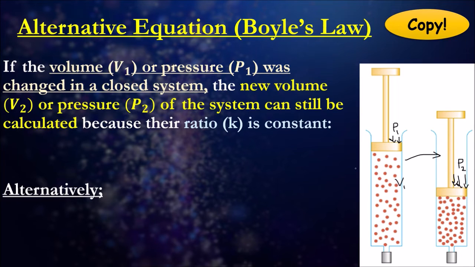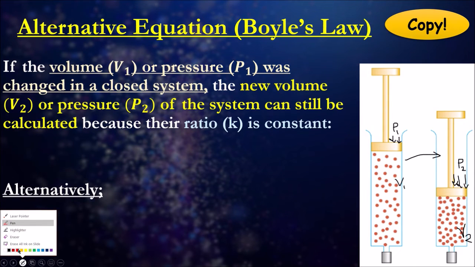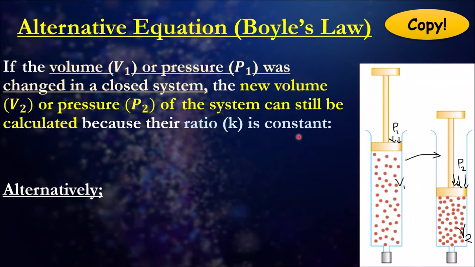According to Boyle's law, if we change the pressure, the volume is inversely proportional to the increase of pressure. So volume 2. Well, we know that K is constant. K is always going to be the same number regardless of how you change the pressures. So we can write a nice little mathematical equation: P1 times V1 equals K equals P2 V2, which means the pressure and volume ratio of the first system will still stay the same as the pressure and volume of the second system. So the ratios are the same. Doesn't mean the pressure and volume will stay the same though.